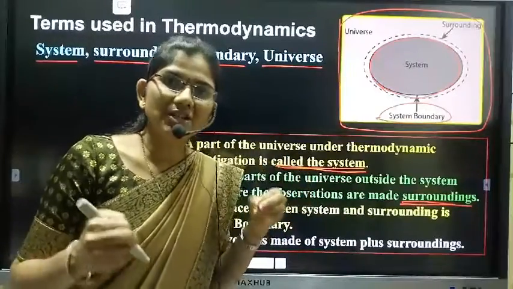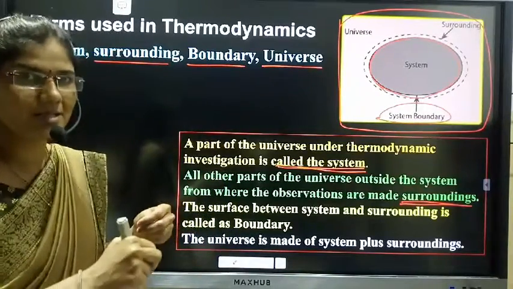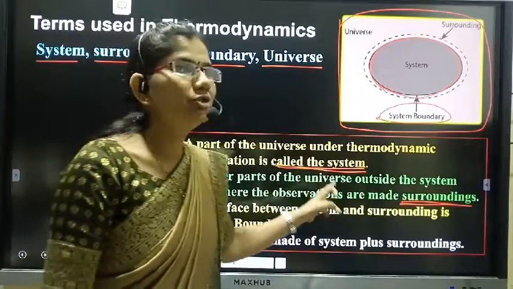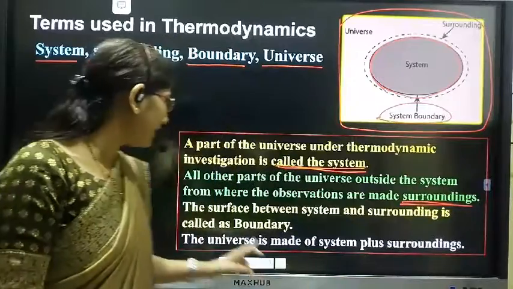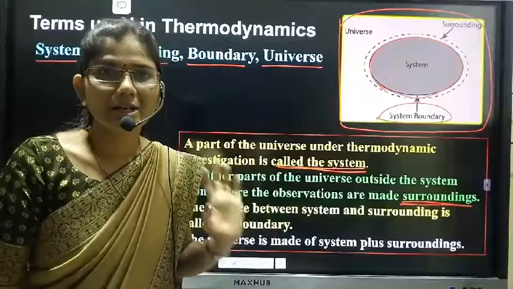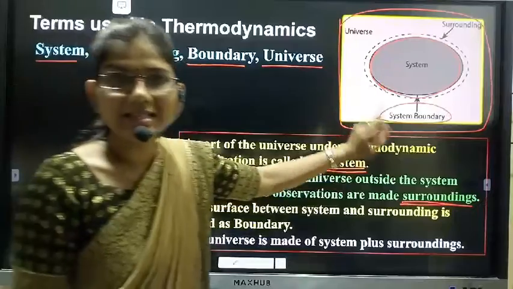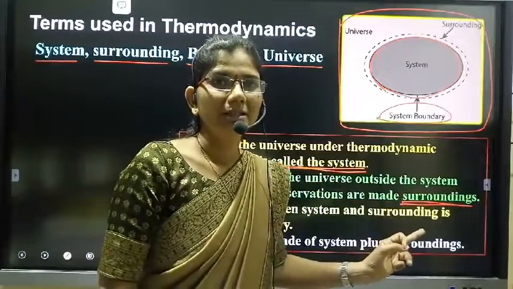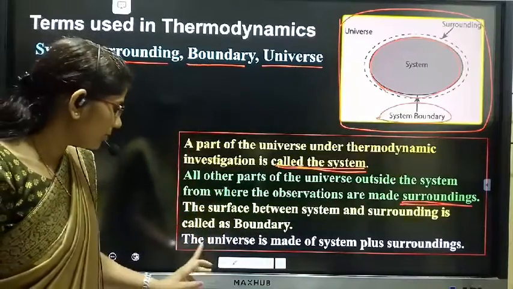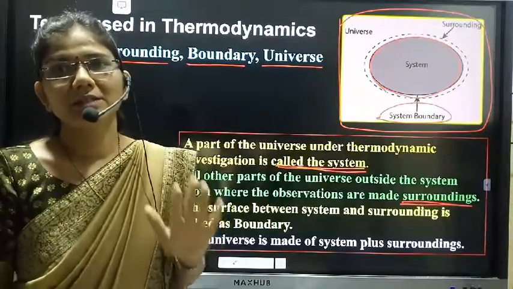That means the reactions which are taking place in this system, and the observations made in that system. All other parts of the universe outside the system, from where the observations are made, is called the surrounding. And the surface of separation between system and surrounding is called the boundary, and the universe is the system plus surrounding.